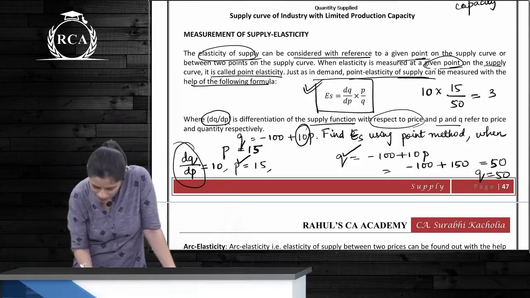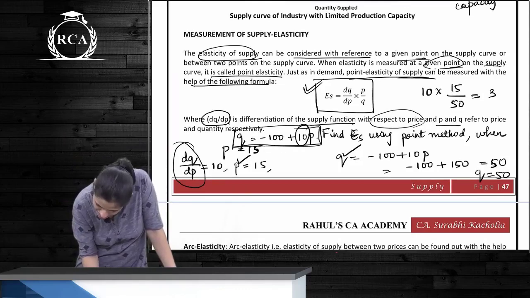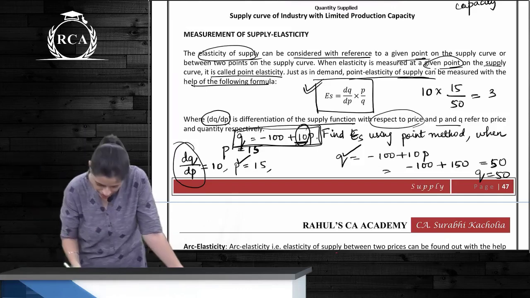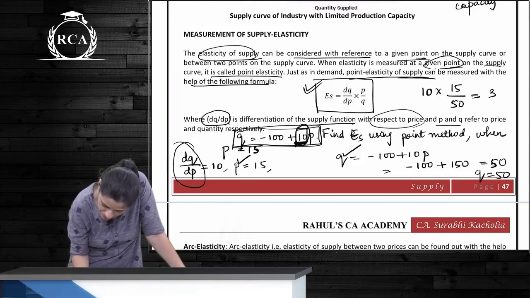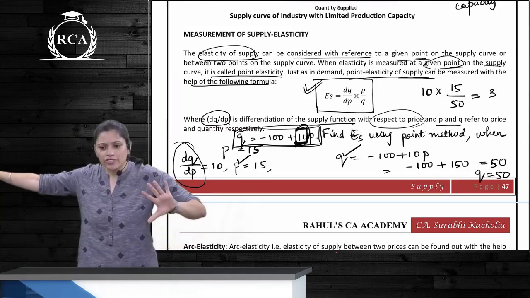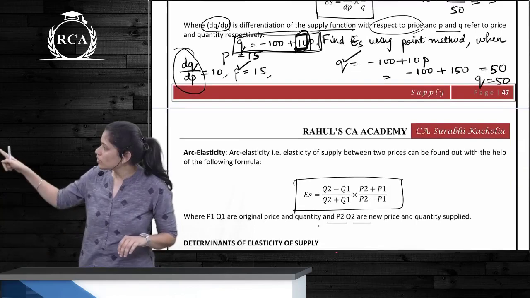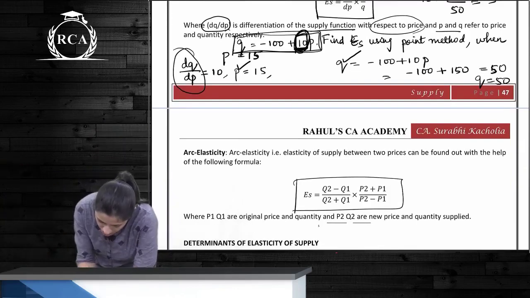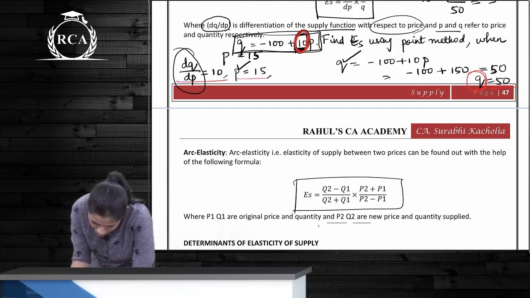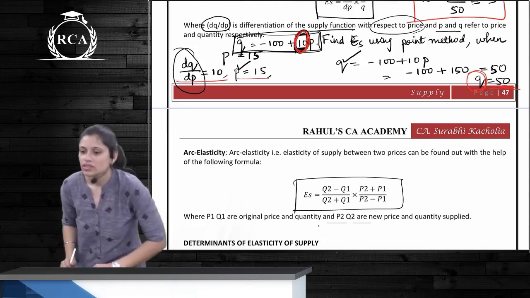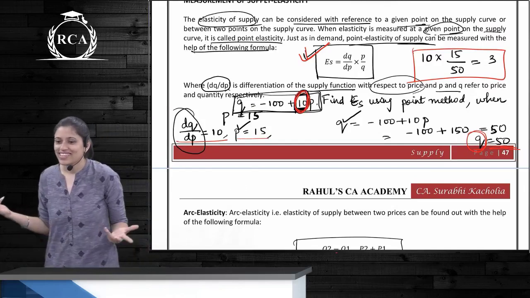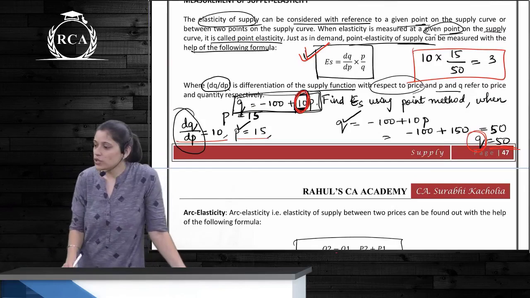Guys, in this please remember this. Generally the equations are like this. Whatever is attached with P is your dQ by dP. You don't need to know more than this. I will have to spend 2 days with you. Can you see this? This is the equation. This is the kind of equation you're going to get. Can you all see? Yes? So this 10 is nothing but dQ by dP. When you put it in a formula, you understand what is the quantity and then you put it in the formula. Can you do that? You will have to remember this. There is no other choice. If you forget this, then there is no point. Okay? Can you guys understand this?